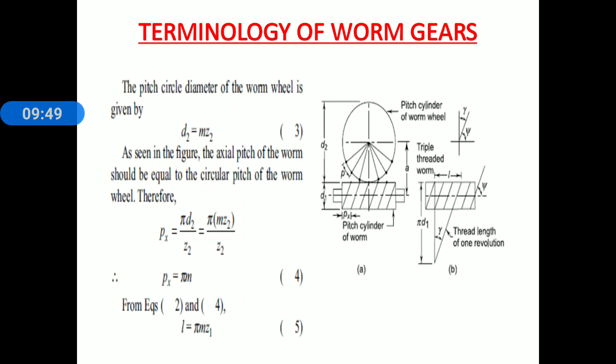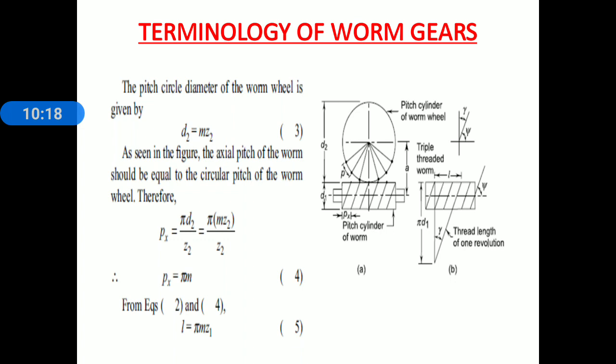Now everyone knows how to find the diameter of gear: D is equal to m into z. Now in this pair, the worm wheel we consider is the toothed wheel, means a gear. The diameter of that toothed wheel or the worm wheel is obtained by using the relation D2 is equal to M into Z2. Consider equation number 3.